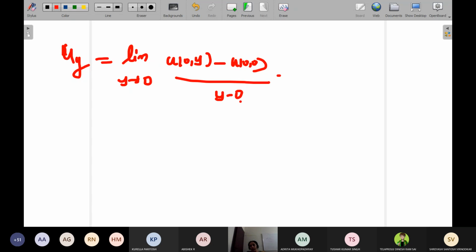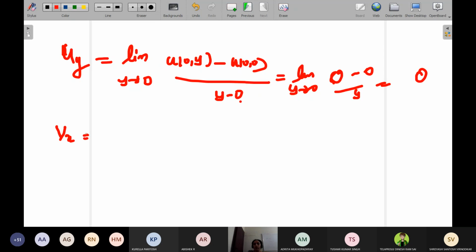So this will be equal to limit y tends to 0. What is u of 0 comma y? It is 0. U of 0 comma 0, it is 0 divided by y. See, before applying the limit itself, this is becoming 0. If you apply the limit, it will become indeterminate form. So you have 0 here, so it is directly 0. Similarly, find out for the function v.